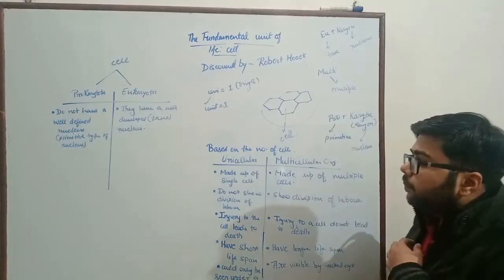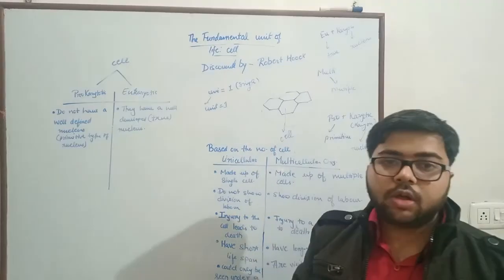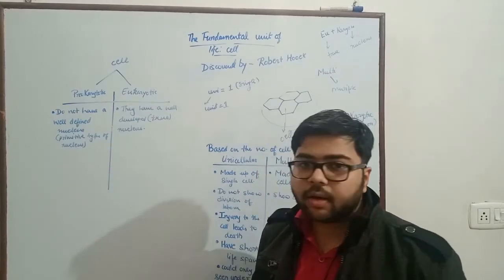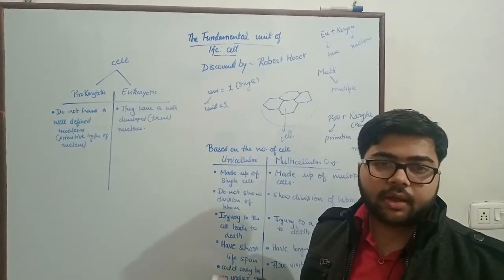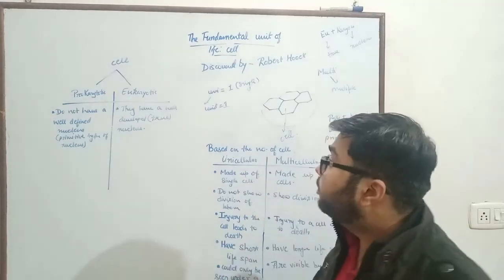So basically, in a eukaryotic cell the nucleus is bound by a membrane, whereas in a prokaryotic cell the nuclear material is not bound inside a membrane, it is lying free.